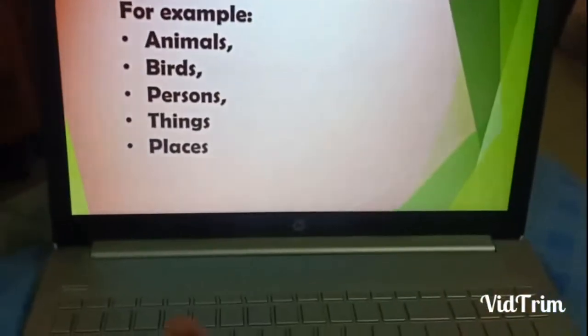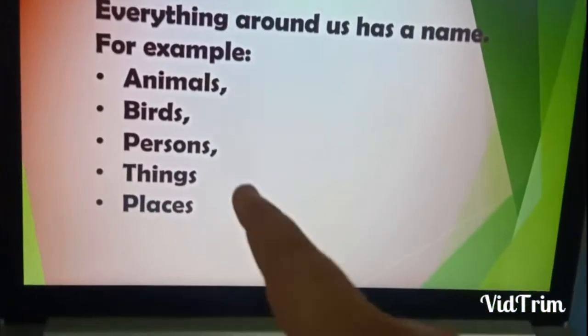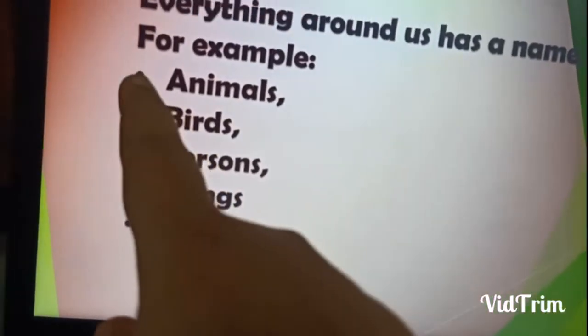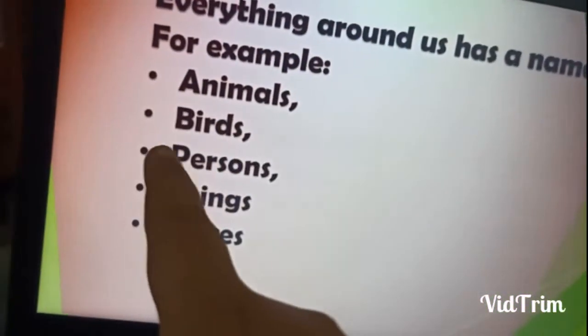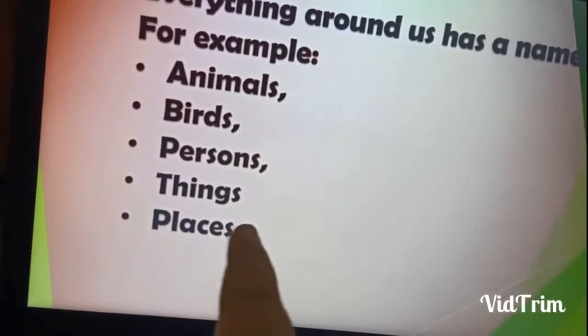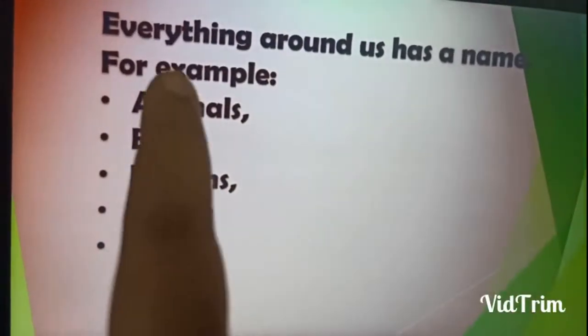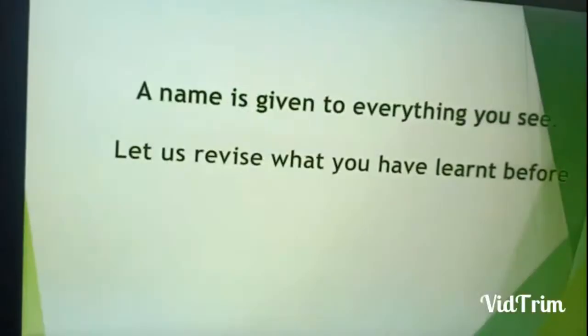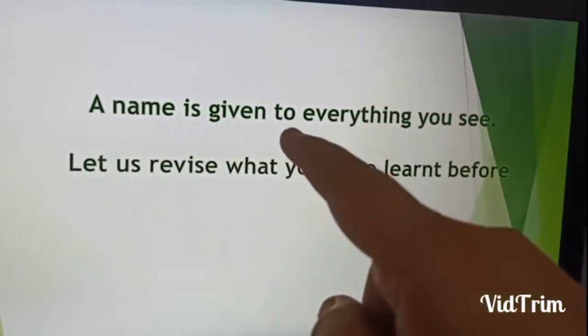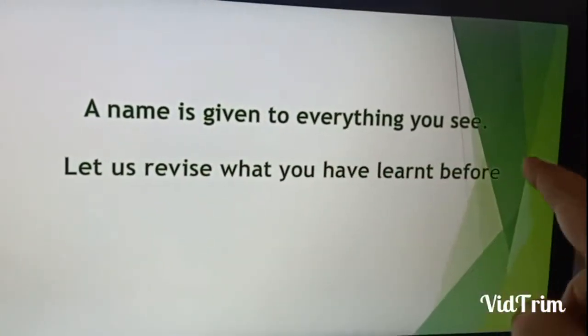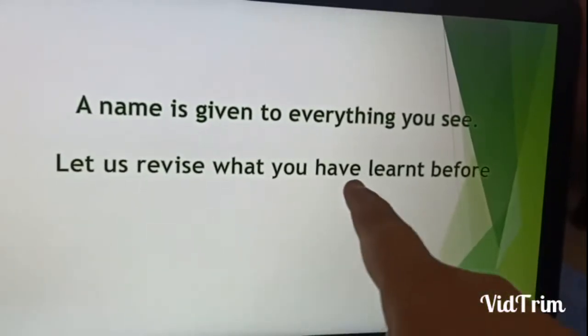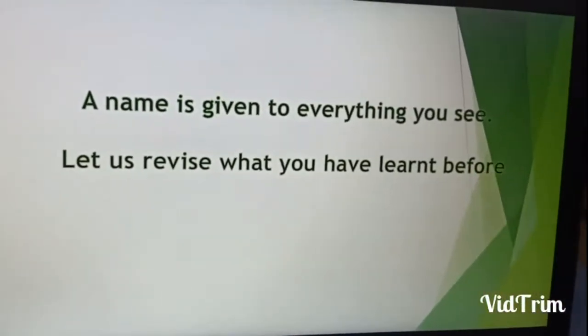What is this machine that you see over here? This is a laptop. Same way, for example, animals, birds, persons, things, places. Everything you see around you has a particular name. A name is given to everything you see. Let us revise what you have learned before.